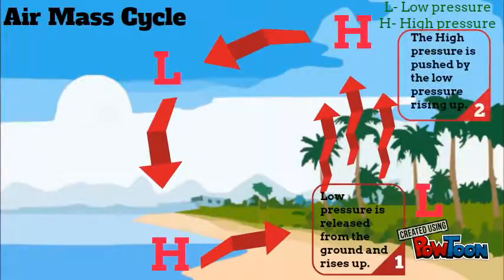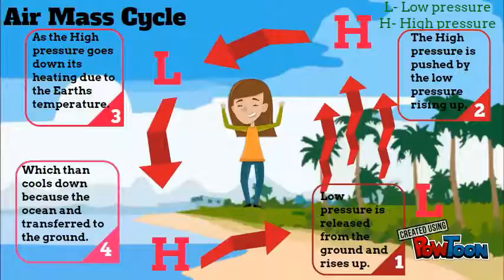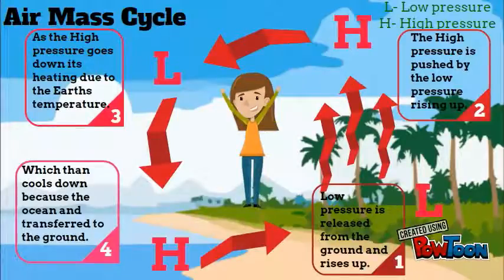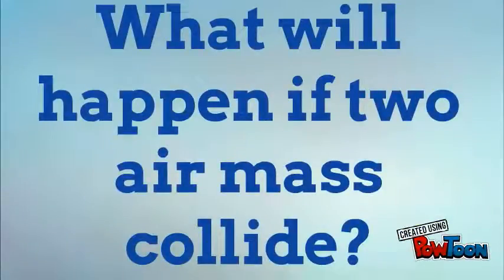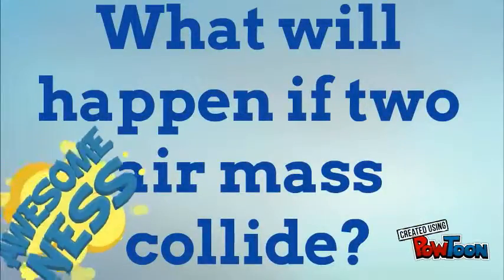Air mass cycle. Low pressure is released from the ground and rises up. The high pressure is pushed by the low pressure as it rises up. Then the high pressure goes down, heating due to Earth's temperature, which then cools down because of the ocean and is transferred back to the ground.